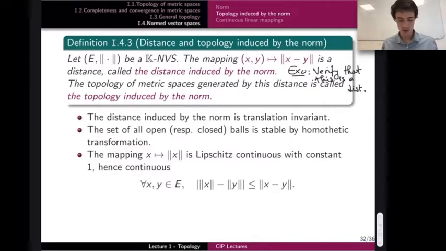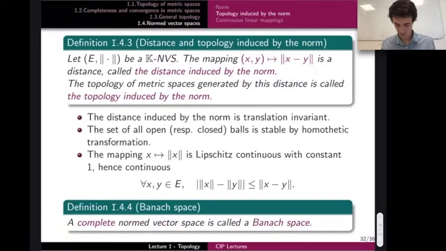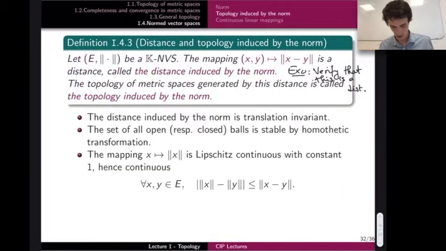The mapping which takes x to the norm of x is Lipschitz continuous, and the Lipschitz constant is 1. That is a consequence of the triangle inequality. Maybe I can write why this works here. x is equal to x minus y plus y, because these two just cancel.